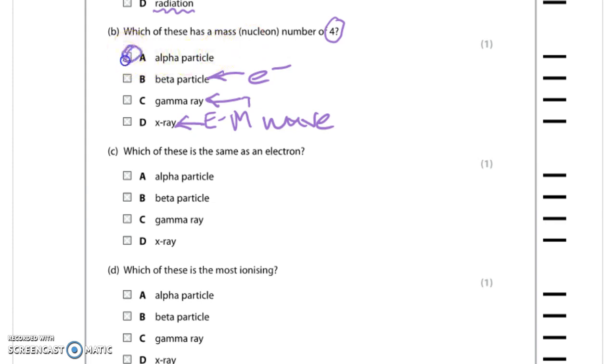So it must be an alpha particle. That's the correct answer, and it's because alpha particles are made out of 2 neutrons and 2 protons. Well, there we go. We've already answered that one for ourselves, haven't we?